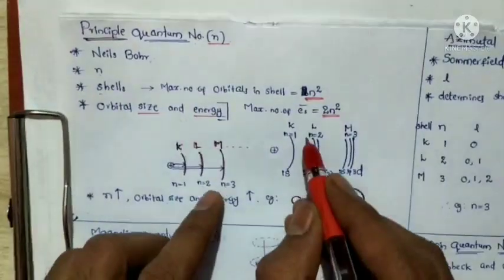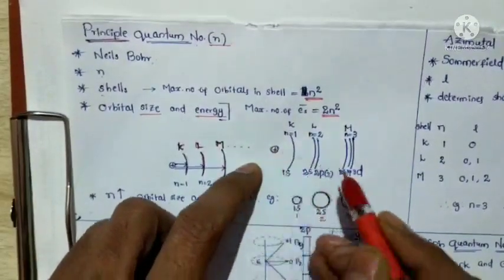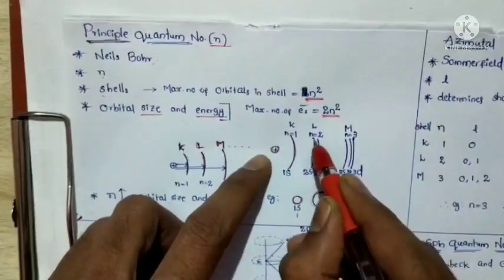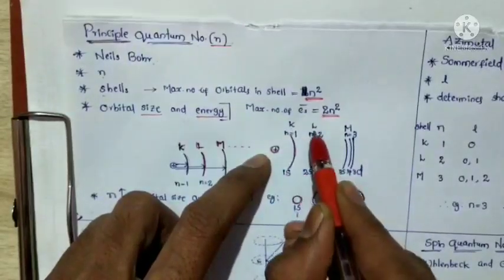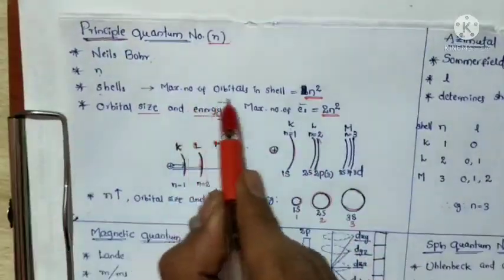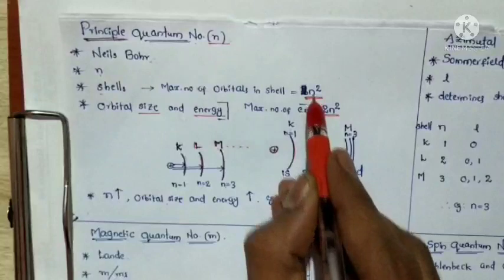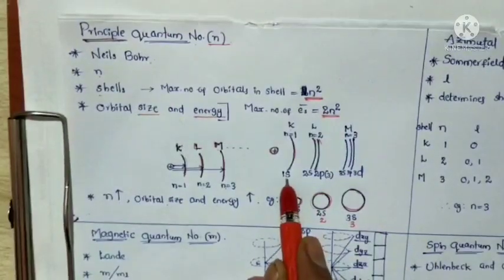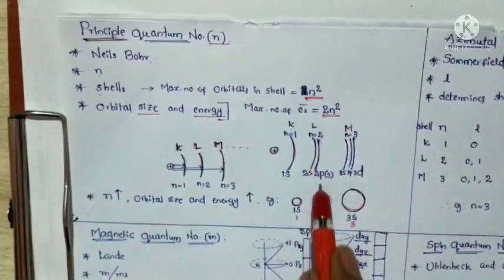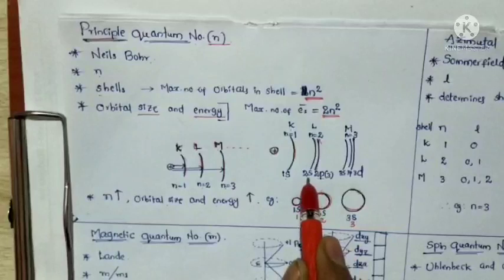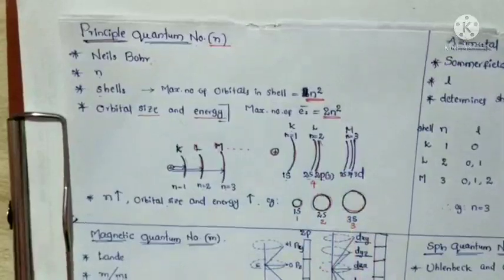The maximum number of orbitals in a shell is n square. For n equal to 1, the K shell, only one orbital is there. For n equal to 2, 2 square means 4 orbitals: one 2s orbital and three p orbitals in the L shell.